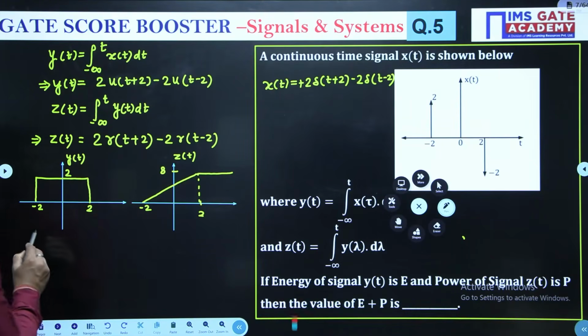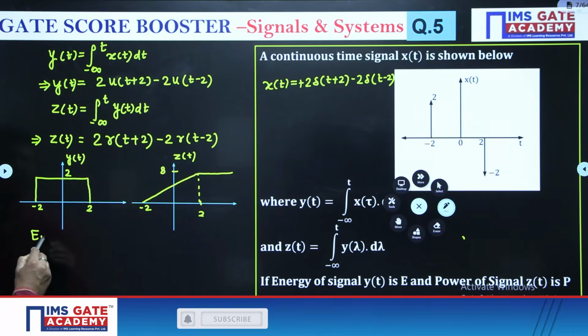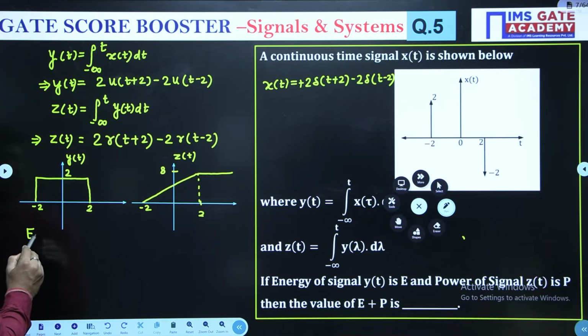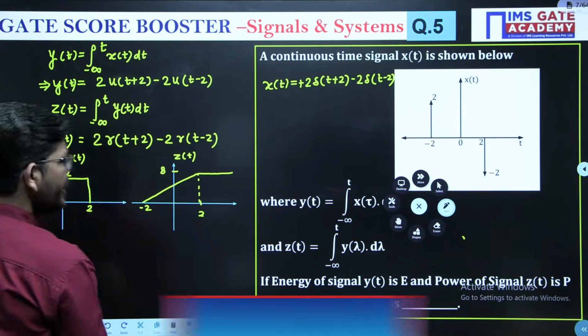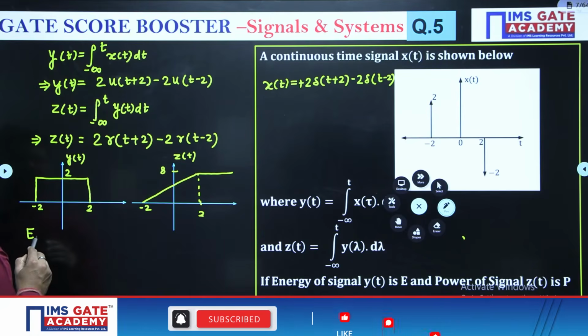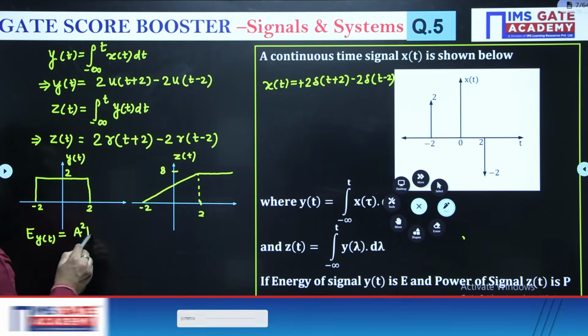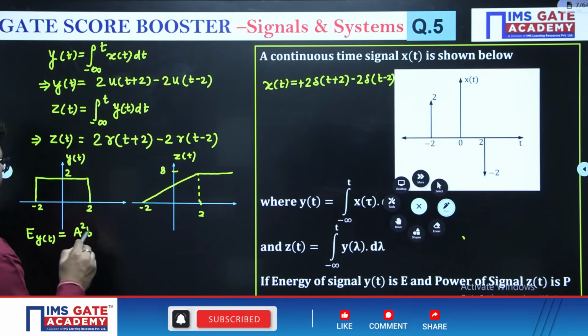Now see, if I have to calculate the energy of y of t, which they are writing as E, right? Energy of y of t, it's a rectangular pulse, and in a rectangular pulse the energy is a square b, where a is the height.